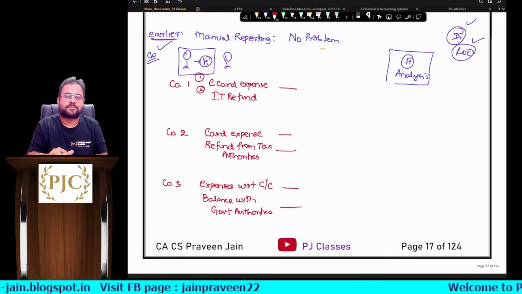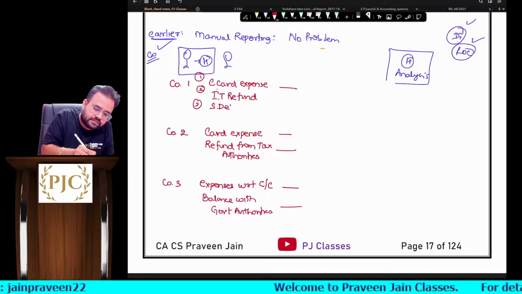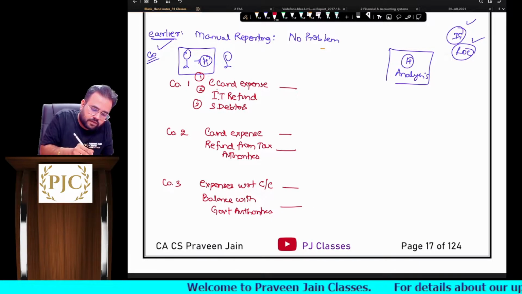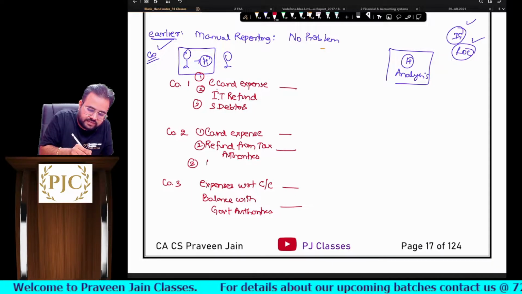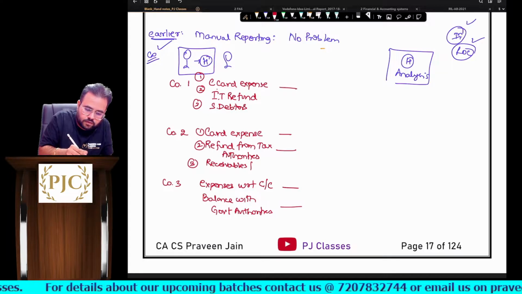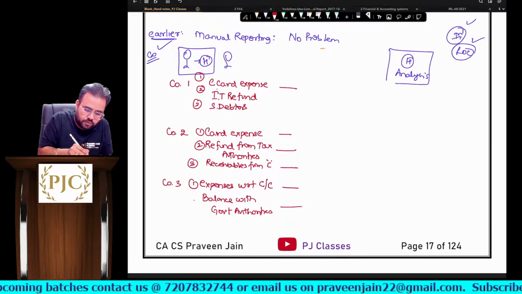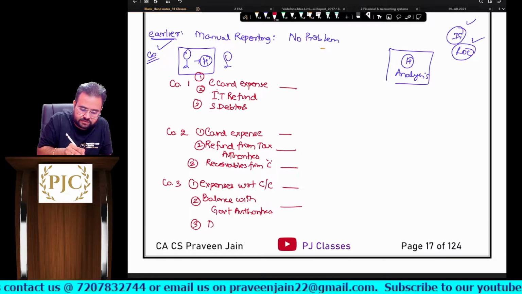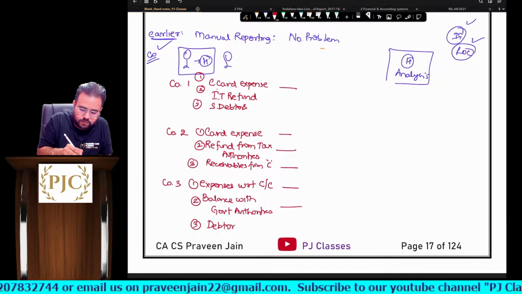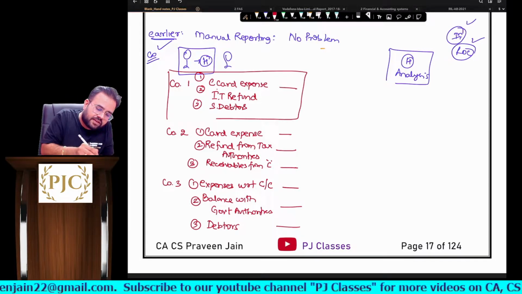Let's write one more example, sir: sundry debtors. One company talked about receivables from customers, and another talked about debtors. So this is how they have done the reporting, sir.